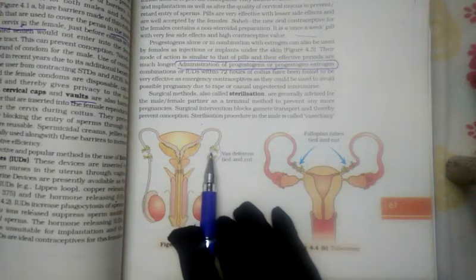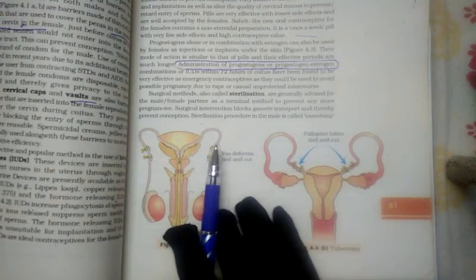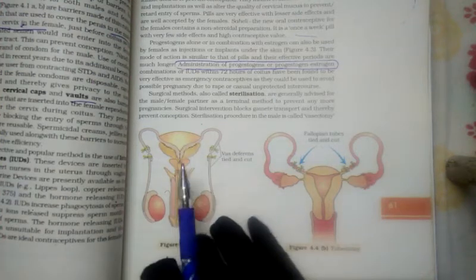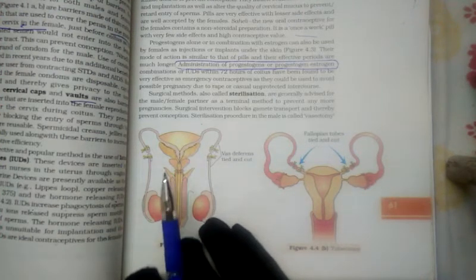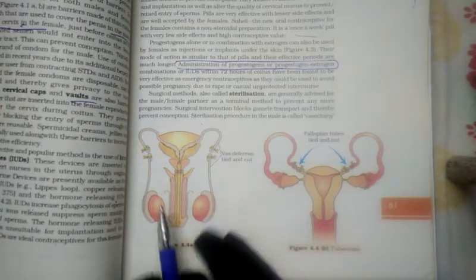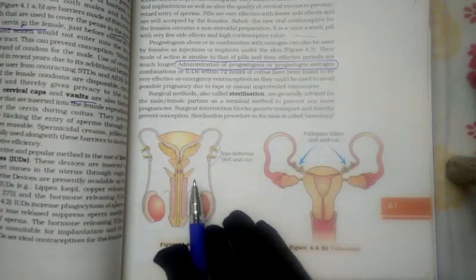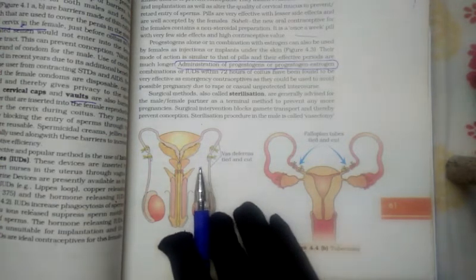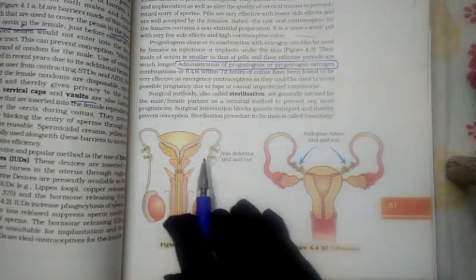They cut by surgical operation and tie, so there is 100% no chance of conception in that particular couple. Suppose by chance they need young ones again, they can get them, but they have to go for a surgical operation again.